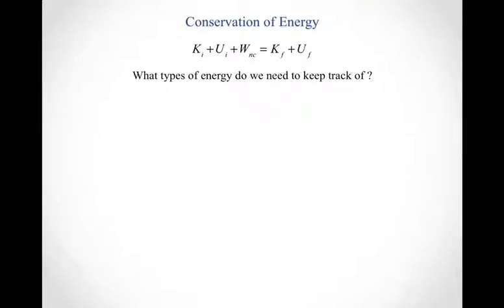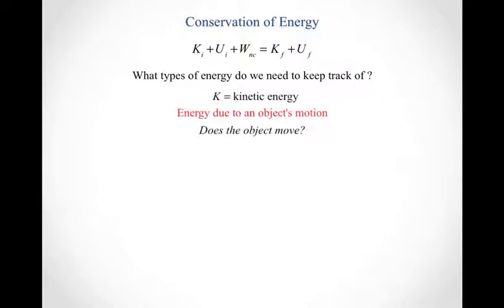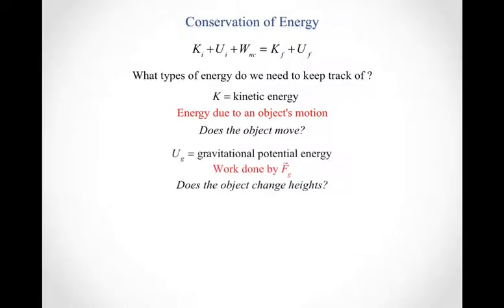So when it comes to using this equation, our conservation of energy or energy balance equation, what we want to start by thinking about is what types of energy do we need to keep track of. And so the first one is, well, we'll keep track of kinetic energy. That's going to be energy due to an object's motion. And the fundamental question that we're going to ask to figure out whether or not we need to keep track of kinetic energy is just, does the object move? Second, gravitational potential energy. Again, this is work done by the gravitational force. And the fundamental question we'll have here is, well, does the object change heights? Does it start at some height? Does it end up at a different height?